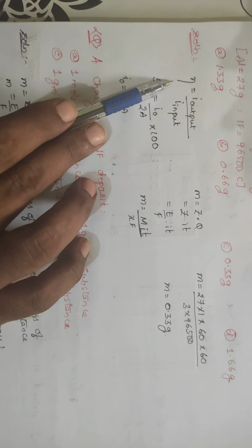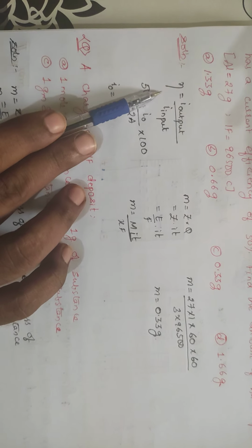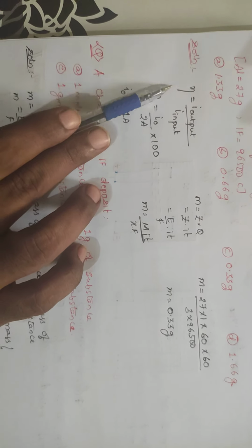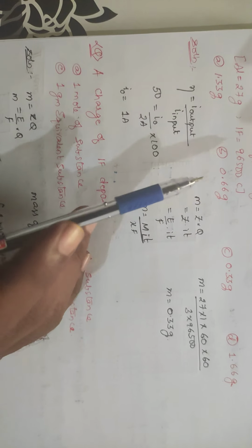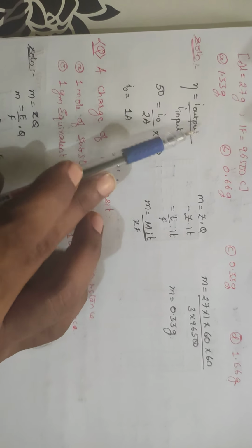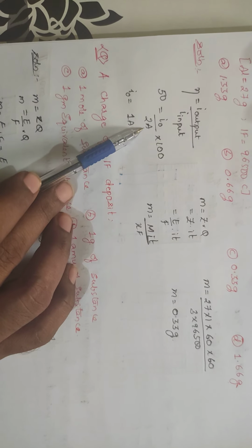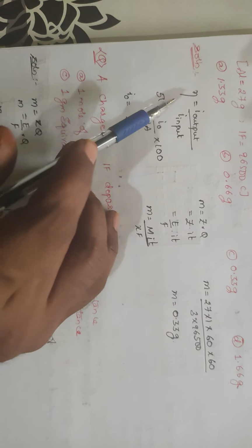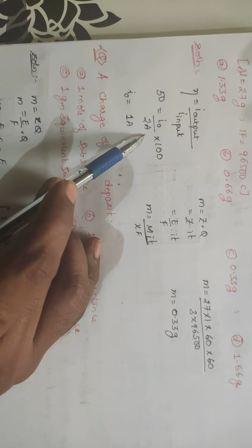Basically current efficiency is indicated with this symbol, eta. Current efficiency is indicated with symbol eta. Eta is equal to current output by current input. What is the current output? Means how much current you are passing. That is the thing you have to calculate. Here you are giving how much current? 2 amperes. If you multiply with 100, you will be getting the percentage. Eta, current efficiency, is equal to I output by I input into 100.